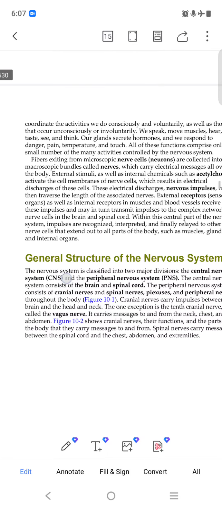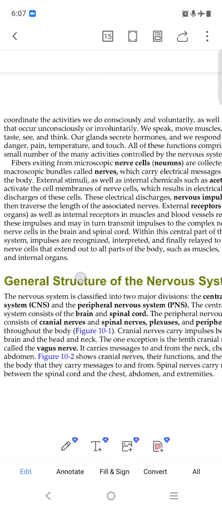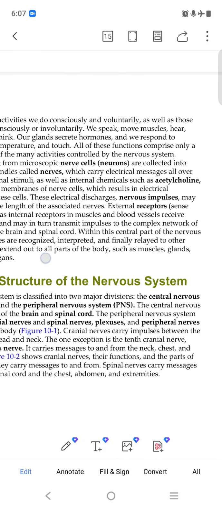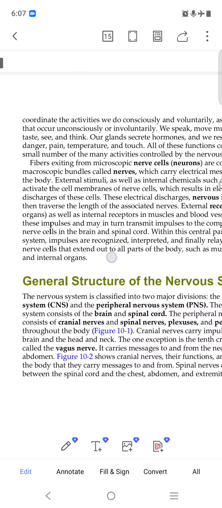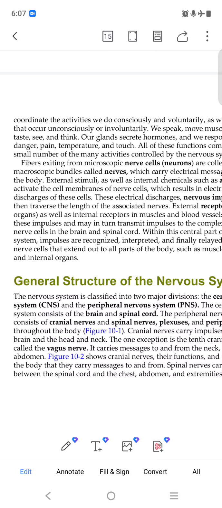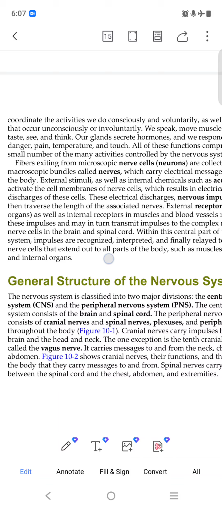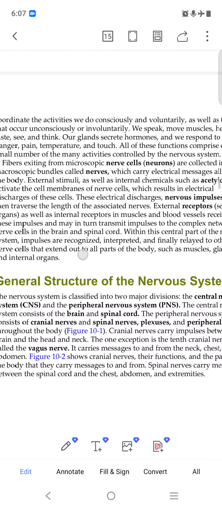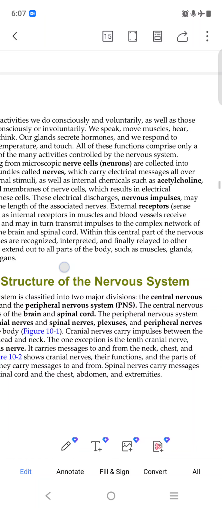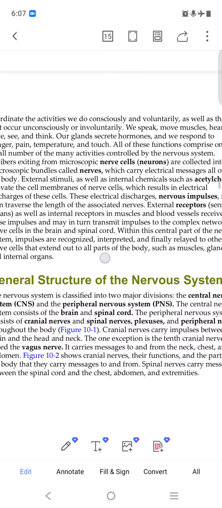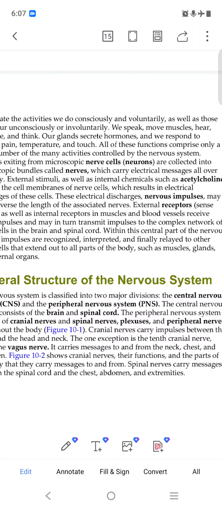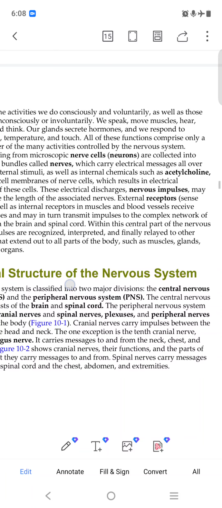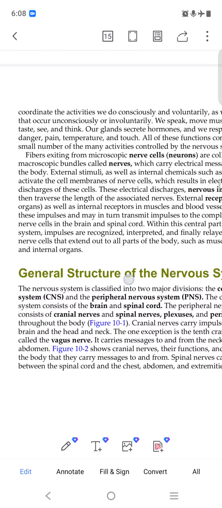No need to see. So here, fibers exiting from the microscopic nerve cell, the neuron, are collected into microscopic bundles called nerves. So fibers make the nerve cell neuron, and they are collected into bundles called nerves. Multiple nerves become nerves. And acetylcholine is the chemical. We will see all these things in this picture. Acetylcholine, the discharge of this cell.